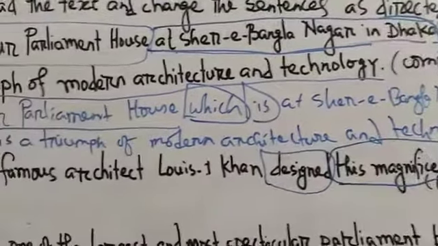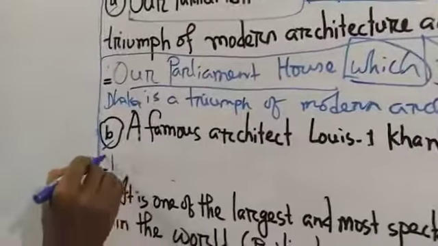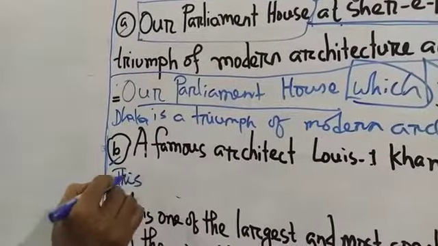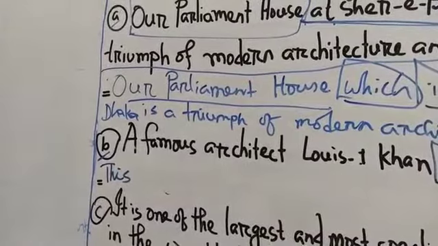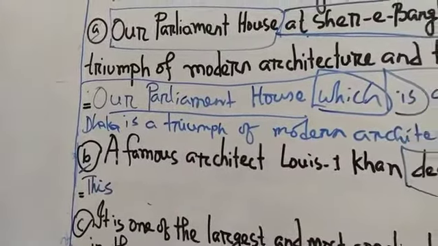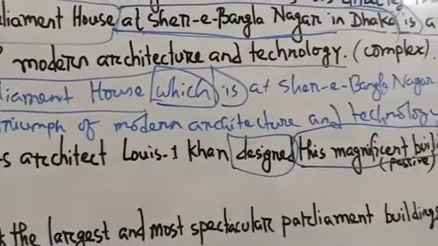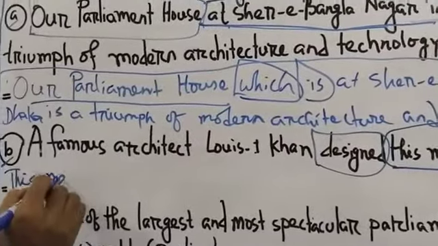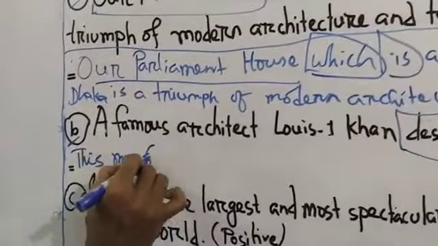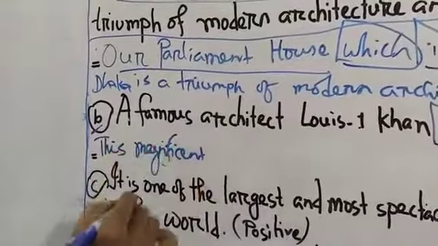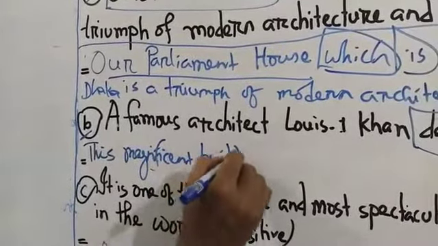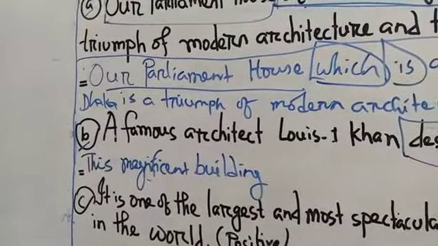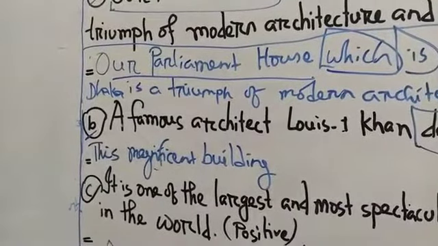Now you have to take it at first. As this is the object, this will be used as the subject at the time of making it passive, and then this magnificent building. Then you have to think which tense it is.